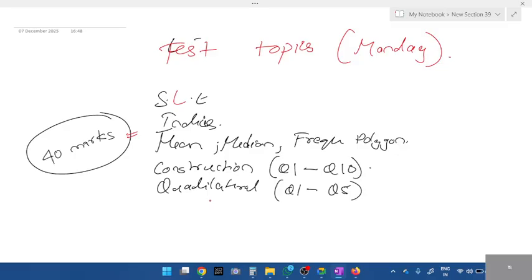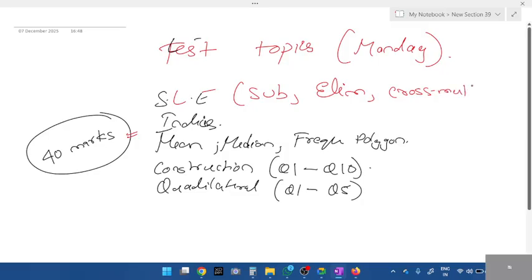Wait, let me share this in the group. Quadrilateral questions 1 to 5. Okay, simultaneous linear equation, indices, mean, median. All three methods in simultaneous linear equation: substitution, elimination, cross multiplication. Those who don't know cross multiplication, just watch that recording. All the recordings are there. Completed. Next.